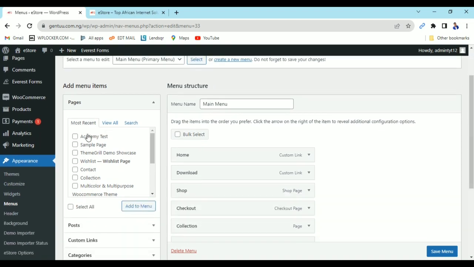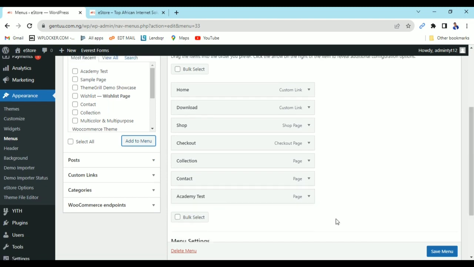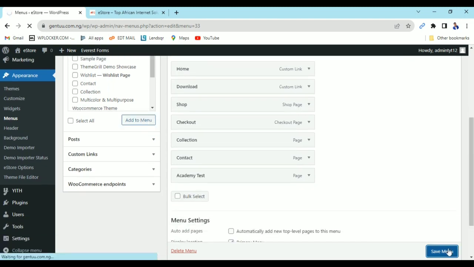Okay, I'm just going to add it here now, because at first I didn't add it to the primary menu. I added it to other parts of the menu. So now when I have Academy test in this place, I'm going to edit, then we preview it at the front end of the website.